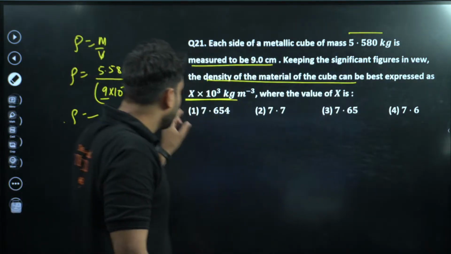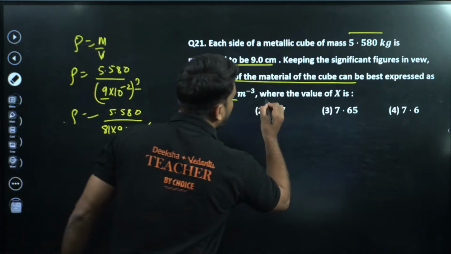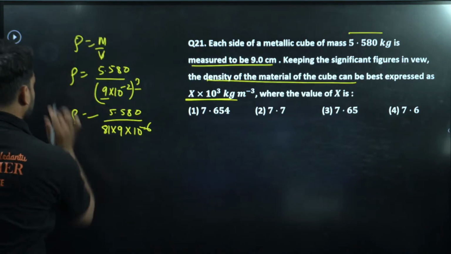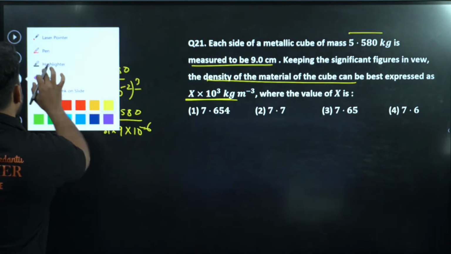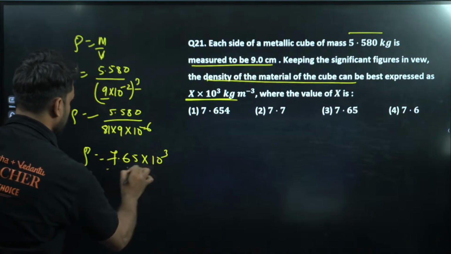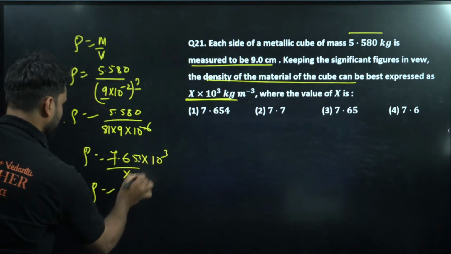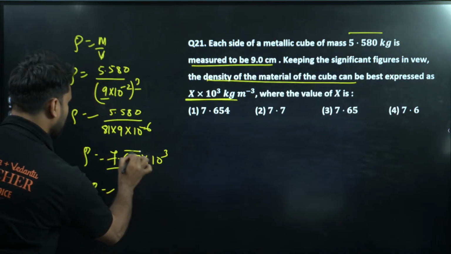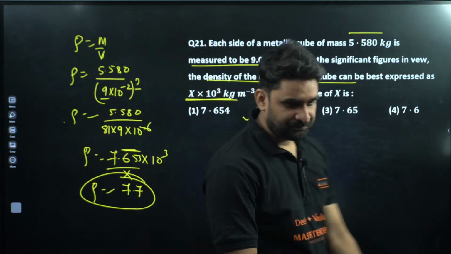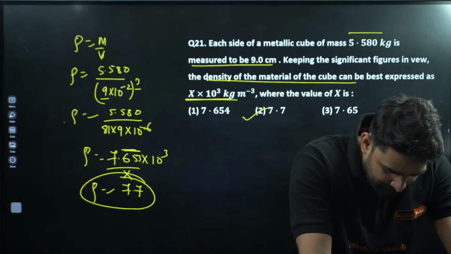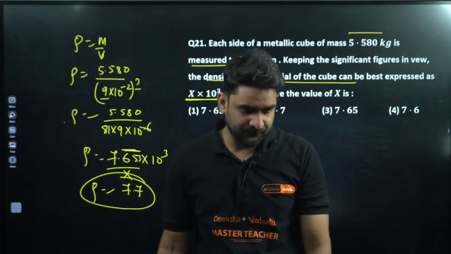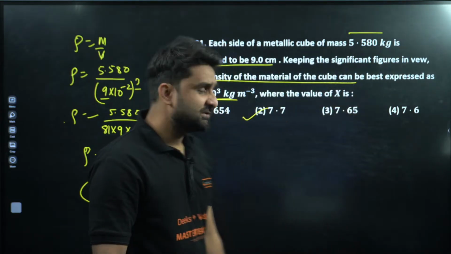When you solve this, the result comes out as 7.65 something into 10 to the power 3, and this is x. So we can approximate this value to 7.7. Option number 2 will be the correct answer. Yes, 7.7 will be the correct answer.